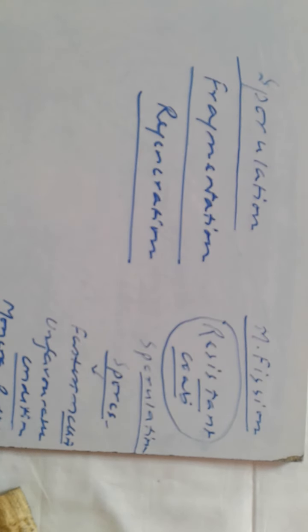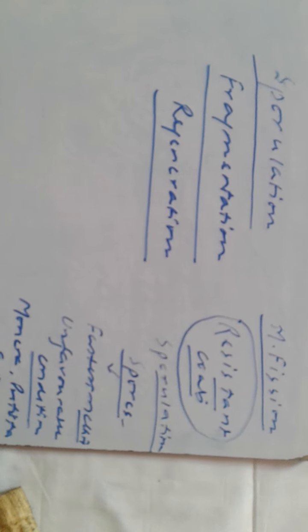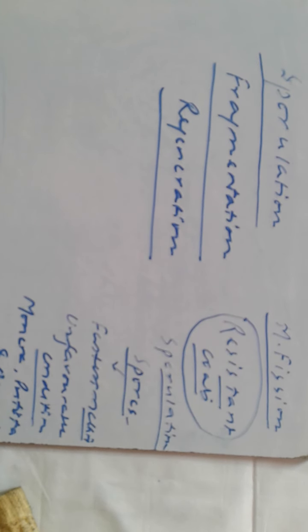Sometimes, due to multiple fission, a number of daughter cells are produced. But as the conditions are not favorable, they develop covering or resistant coats around them. And when the conditions are favorable, they come out of that particular coating and develop into an individual organism.